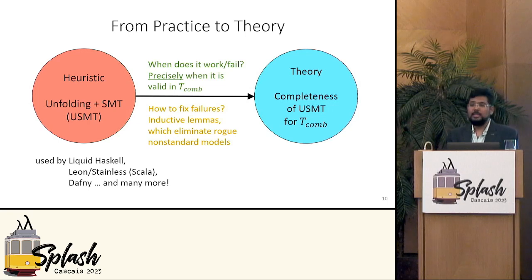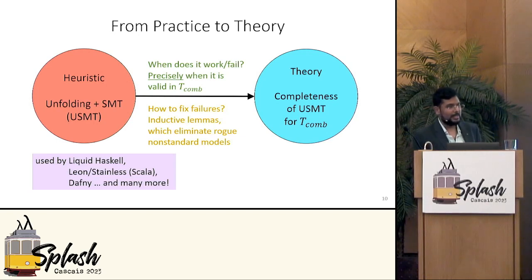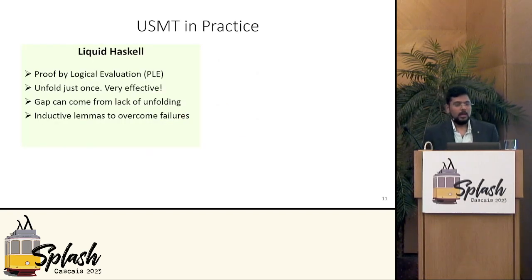Now, I've been telling you this whole time that USMT is used by many tools for verifying functional programs, so let's actually look at some of these tools with the lens of our new understanding. First, we look at Liquid Haskell. Liquid Haskell has a strategy called proof by logical evaluation, or PLE. It's essentially unfolding, but it just unfolds the definition once.